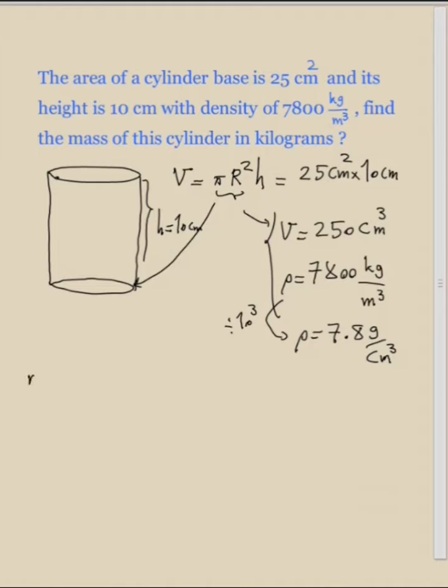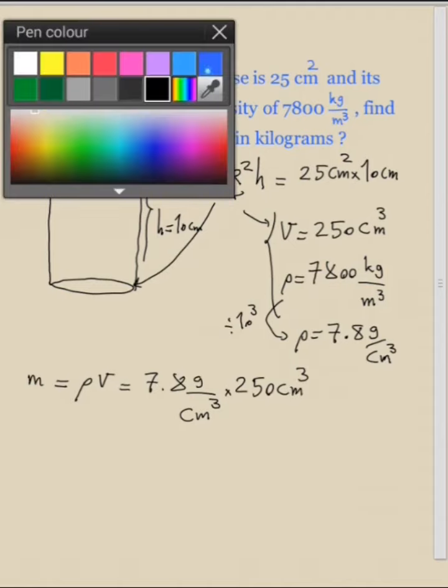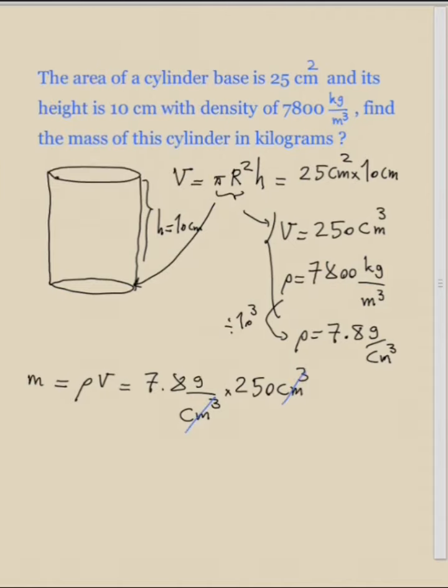So we write m is equal to density times volume, and density is 7.8 grams per centimeter cube, and volume is 250 centimeters cube. So as you see, again, centimeters cube cancel from top and bottom, and if you multiply 7.8 times 250, the answer is 1950 grams.